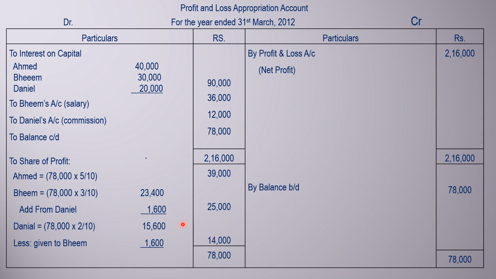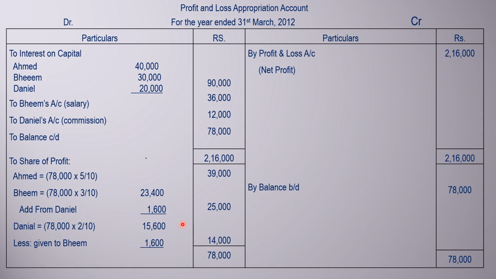Suppose Ahmed's shortage is 5,000. If Bhim and Daniel are to bear it, then that 5,000 will be shared in the ratio 3:2, because the ratio is 5:3:2. We leave out Ahmed's share and give the shortage to the remaining partners Bhim and Daniel in their respective shares. That is the rule of partnership.